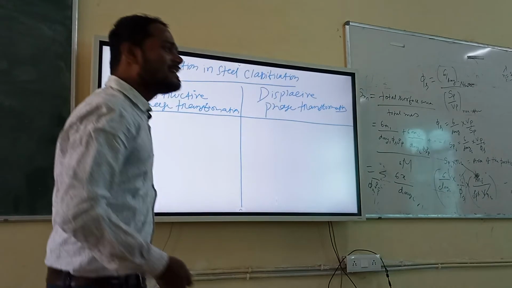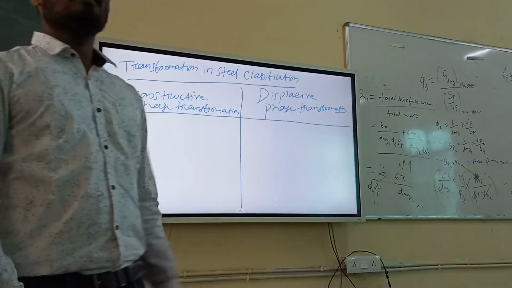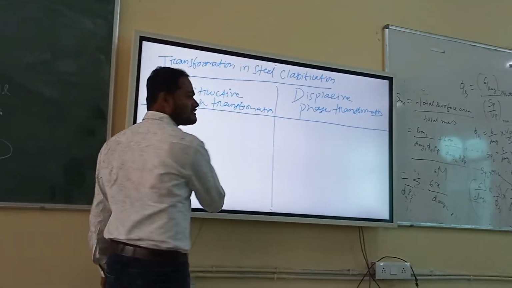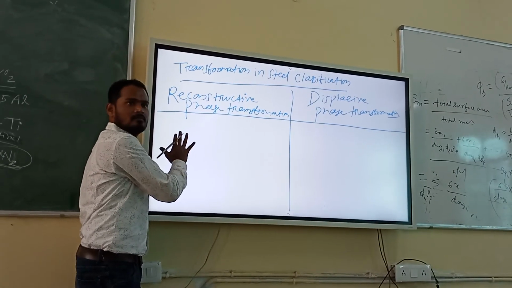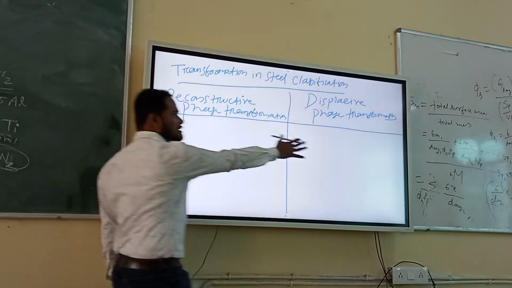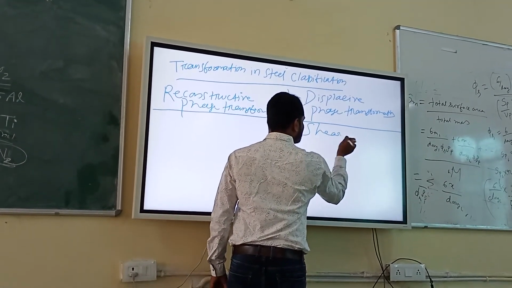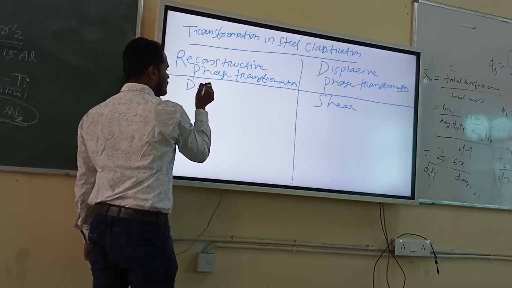First one will be civilian, very good, and the next one will be military. This clearly shows this part will undergo diffusion, but this part will undergo shear.